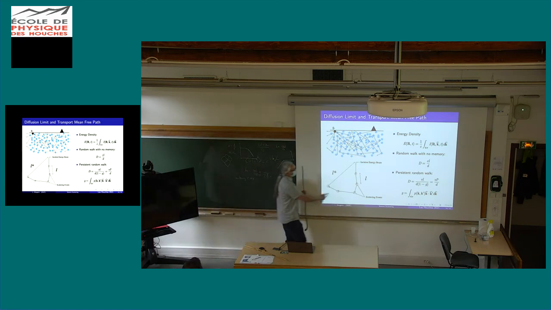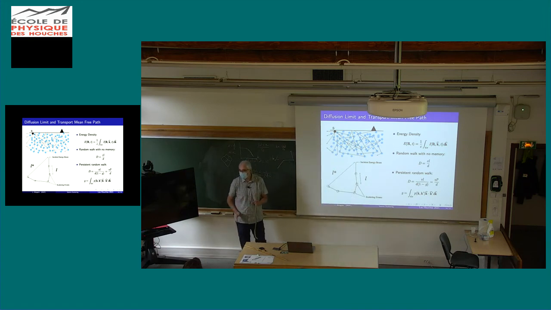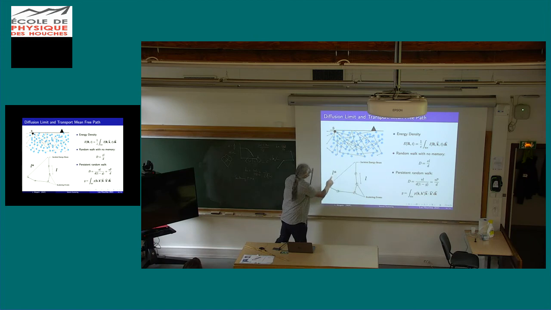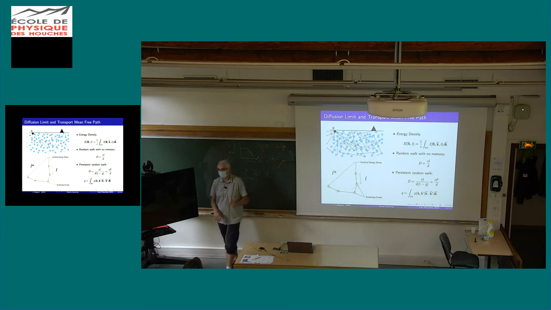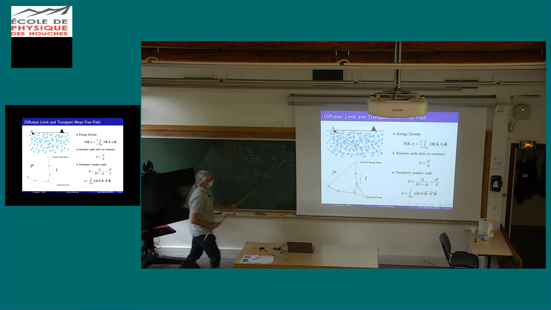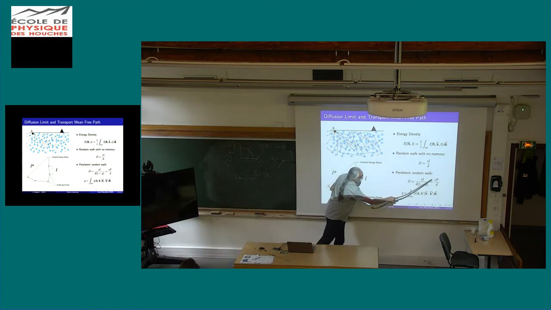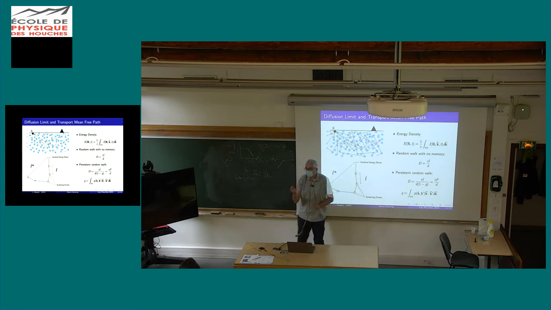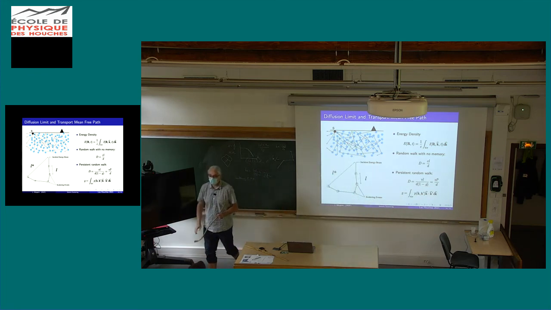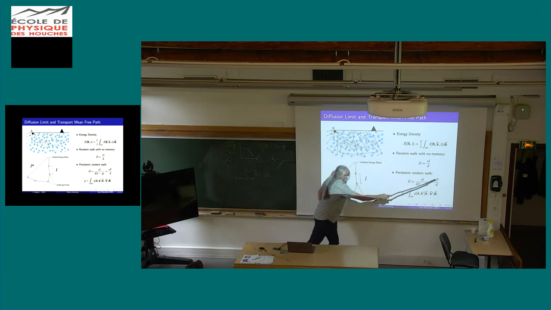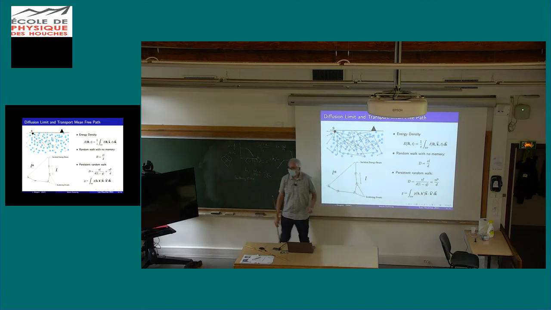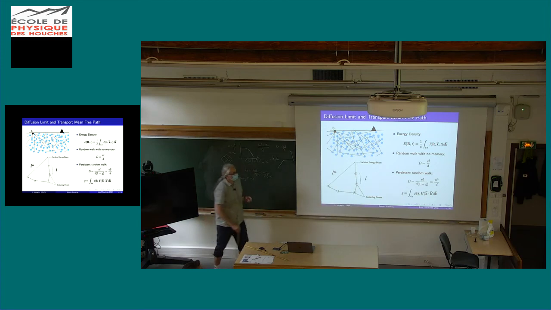But what happens is that we have already taken many steps, okay? Because at each step we just change a little bit the propagation direction of the ray, what we measure is more the transport mean free path than the mean free path. And this can be much larger than the mean free path, because in the definition it's L divided by 1 minus G. So in particular, if there is a lot of scattering in the forward direction, this L star can be huge compared to L. And on Mars, we are probably in this regime.